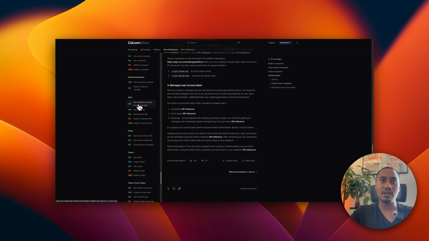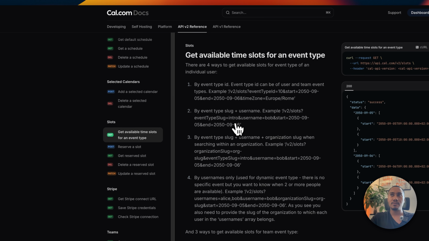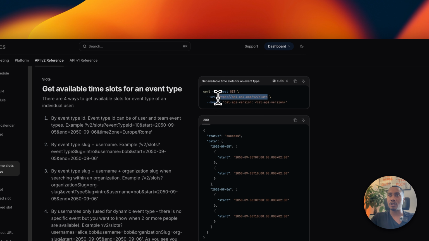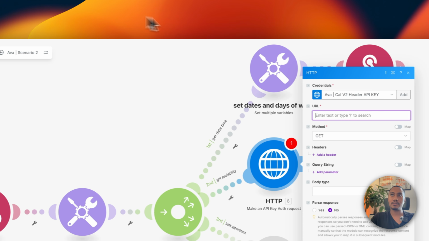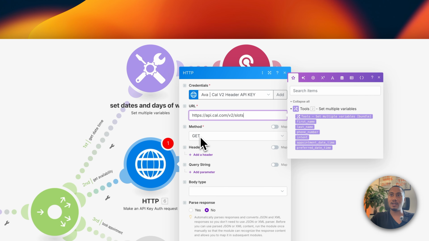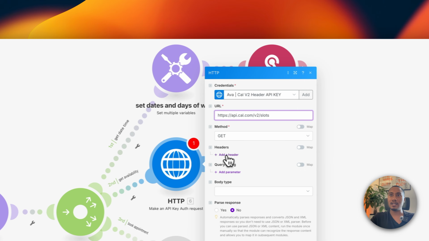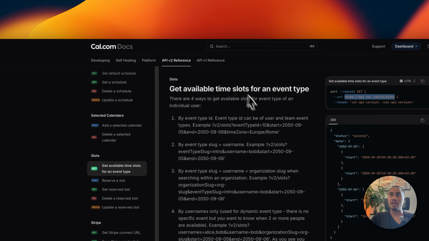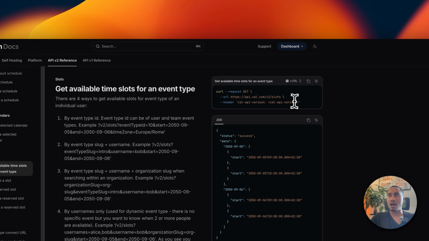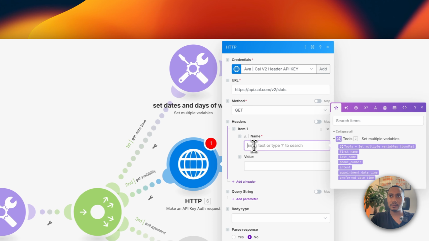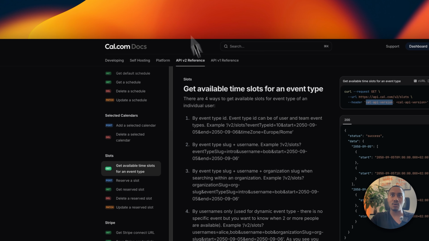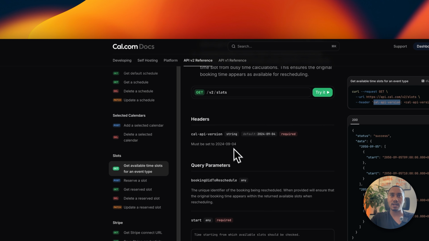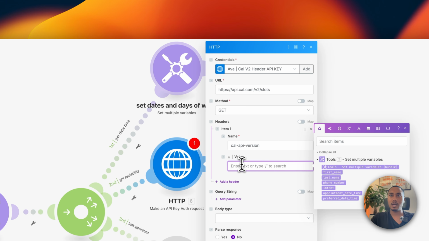Okay, here we have slots. We want to get available time slots for an event type. And then let's copy this URL endpoint. We're going to keep it at type get. And in the headers, we need to add the Cal API version. So let's just copy this right here. And the value is going to be set right here. So this is the Cal API version that we need. And let's paste it right here.